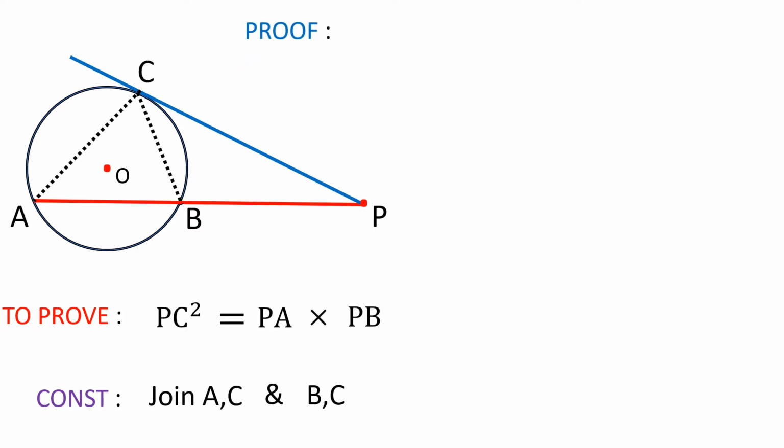For this, we have to compare two triangles, namely triangle PAC and triangle PCB. The whole triangle, here is the laser pointer. So the whole triangle PAC, the whole big triangle, and the triangle PBC, that is this triangle, we have to compare. So let us start comparing them. Well, what is the first point?